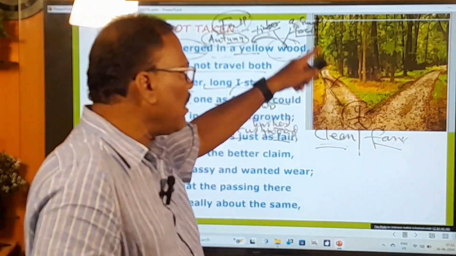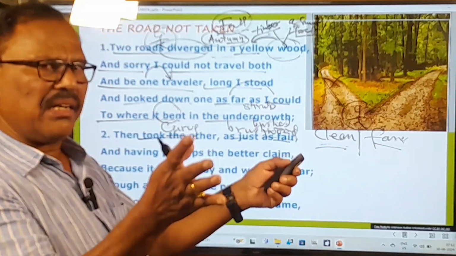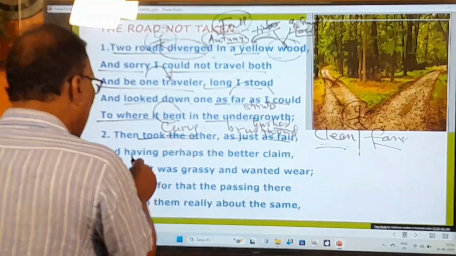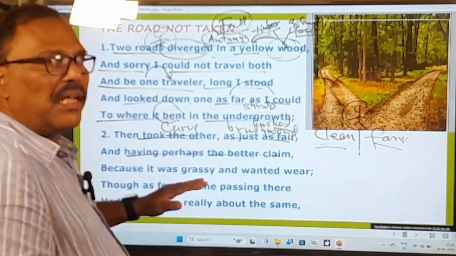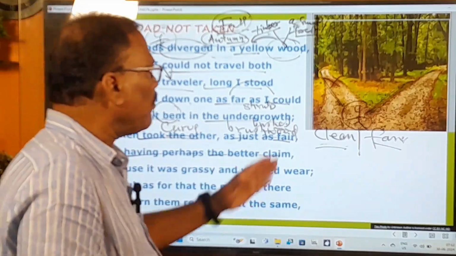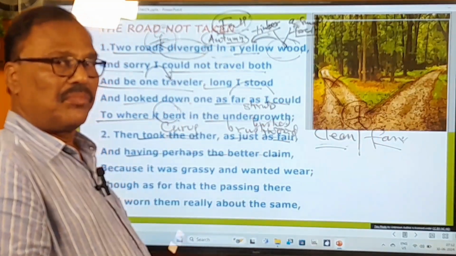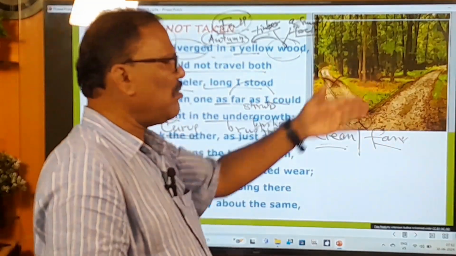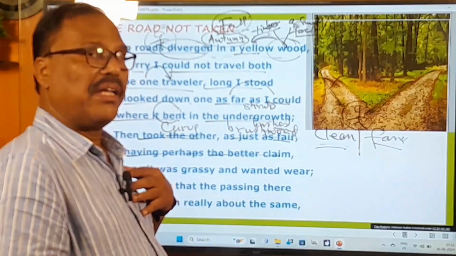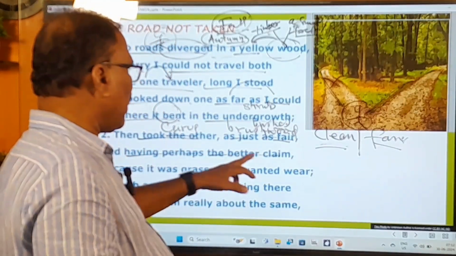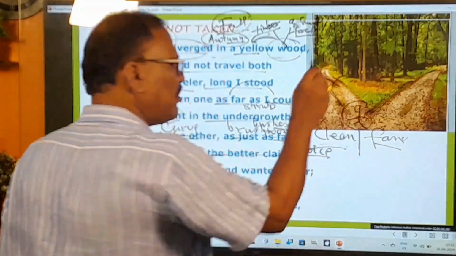The second road is also just like the first road, fair and clean, something like that. And having perhaps the better claim. And he thinks that his decision to take up the second road would be a better choice for him. Oh, this is good, it is like that one. If I take up this second road, that would be my better choice. Better claim means better choice. If I take that, it would be my better choice, something like that.